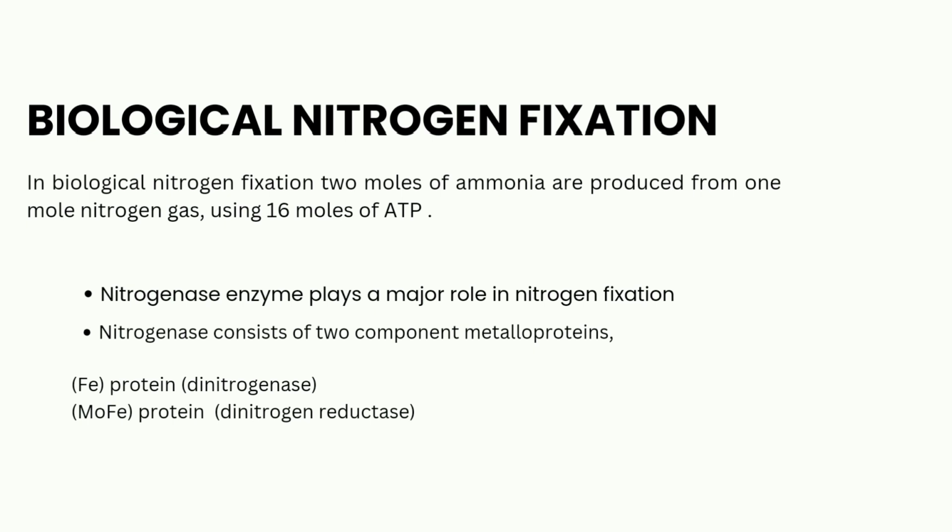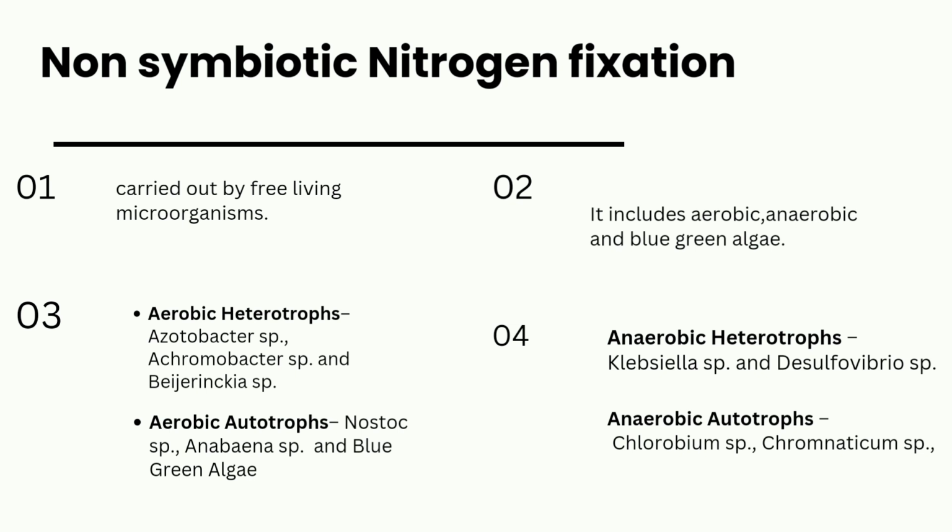Okay, the enzyme nitrogenase is an important enzyme in the nitrogen fixation process, and it consists of two component metalloproteins. Component one is the iron protein, that is dinitrogenase reductase, and component two is the molybdenum iron protein, that is dinitrogenase. And next, non-symbiotic nitrogen fixation. In this process, free living microorganisms take part. They include aerobic and anaerobic microorganisms and blue-green algae. These are examples of aerobic heterotrophs: Azotobacter species, Achromobacter species, and Beijerinckia species.